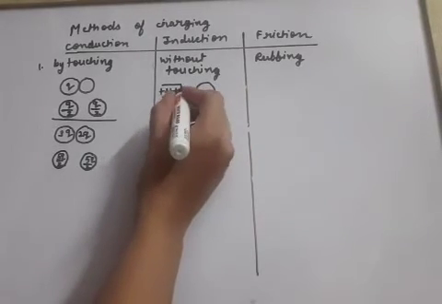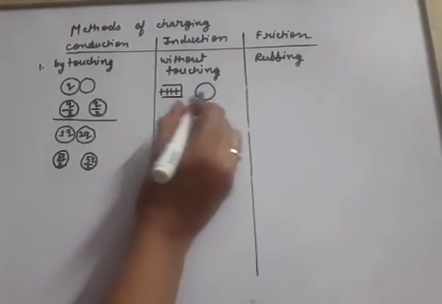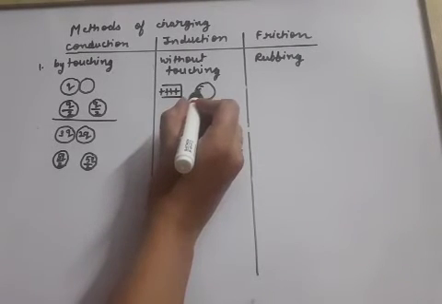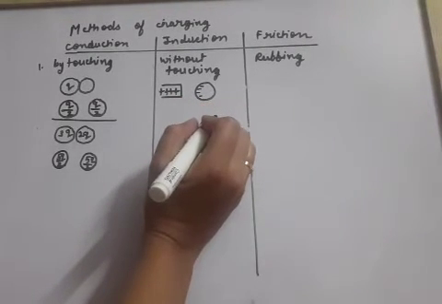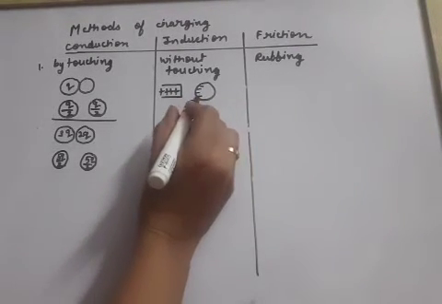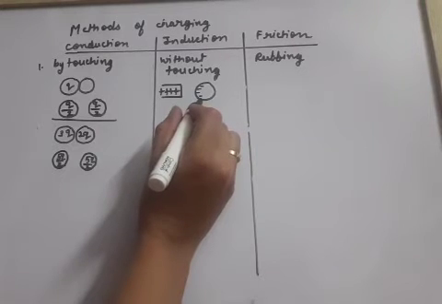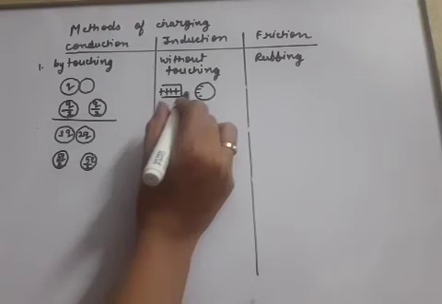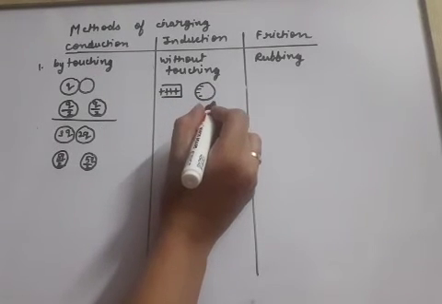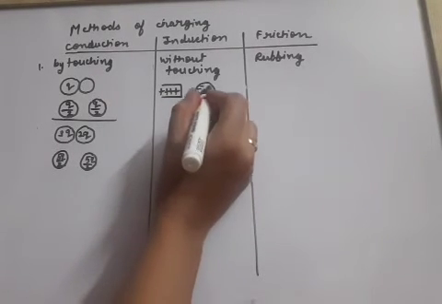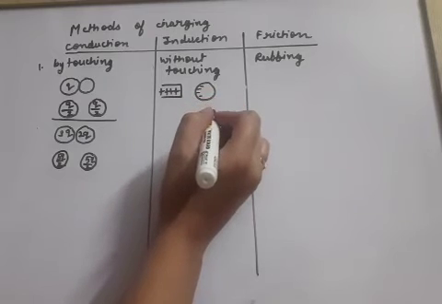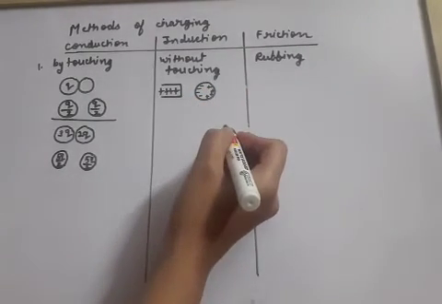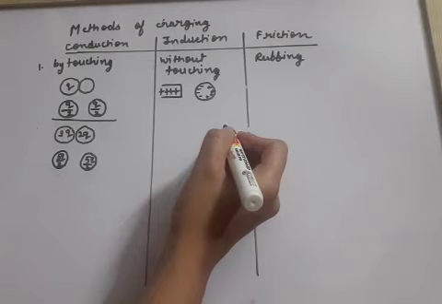But as soon as we bring this rod near this sphere, on this side, 4 negative charges will develop. That means they will accumulate here because they are getting attracted to this positive rod. But this sphere was electrically neutral. So if on one side negative charges have accumulated, on the other side an equal amount of positive charges will accumulate.